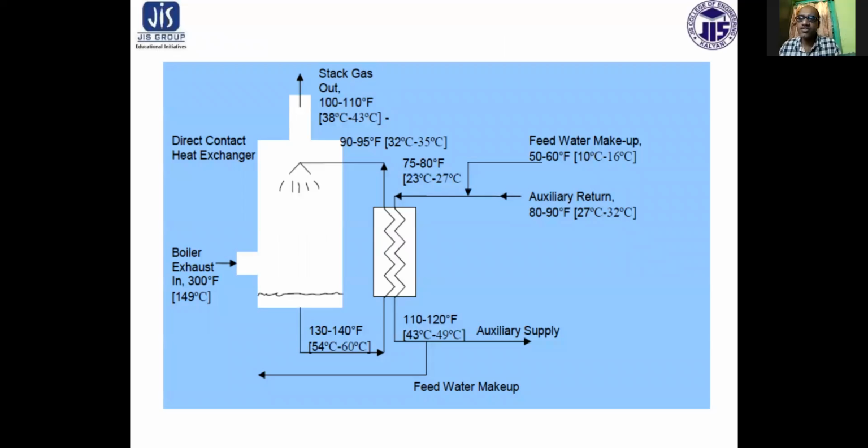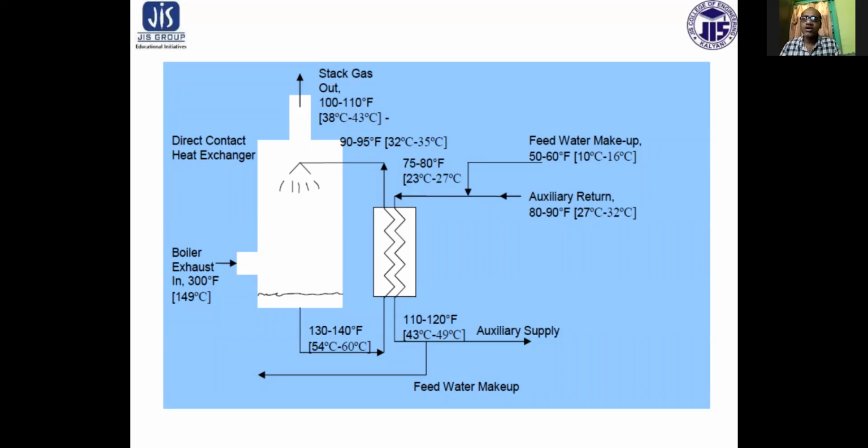So here is the figure of this direct contact condensation type of heat exchanger. From the boiler exhaust, typically it is shown here, nearly 150 degrees centigrade is entering into the stack.